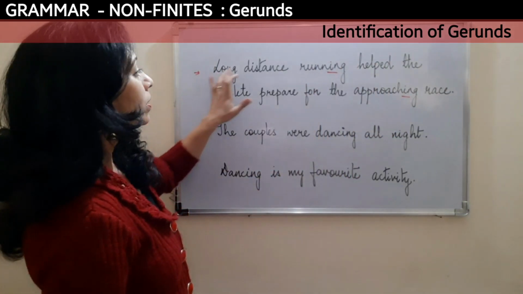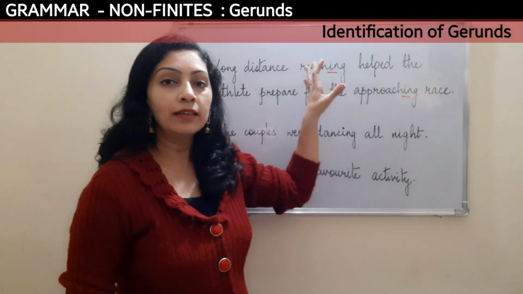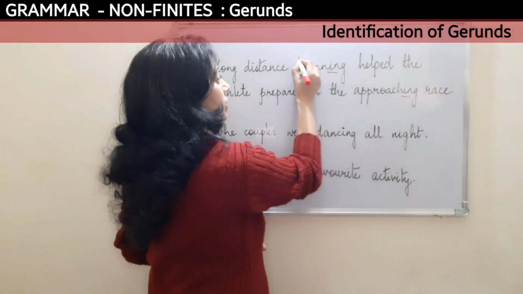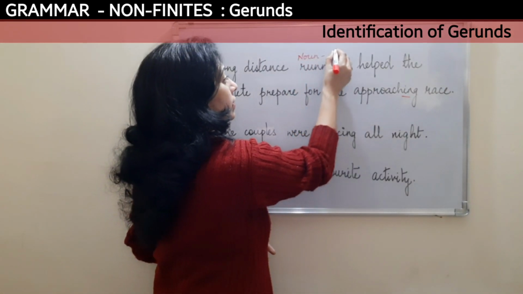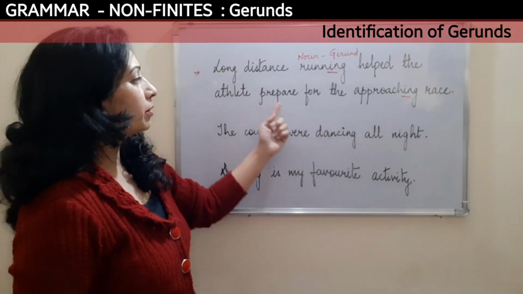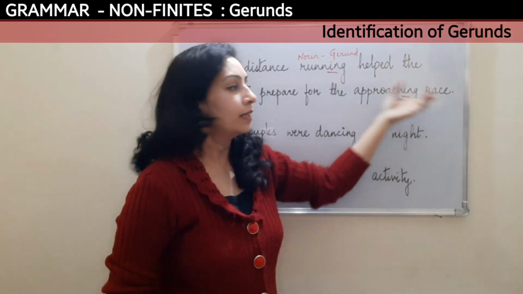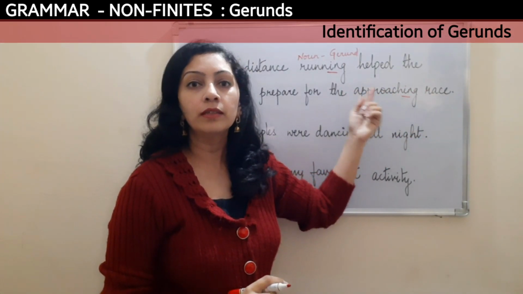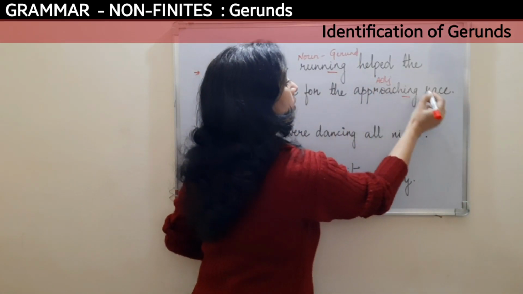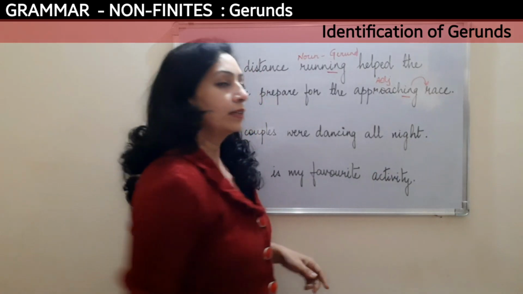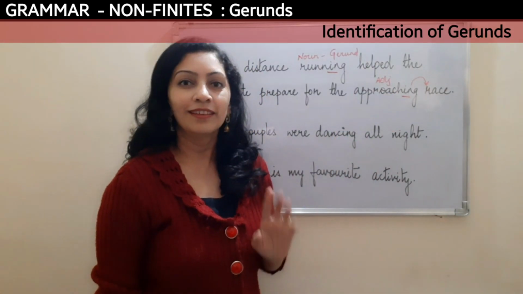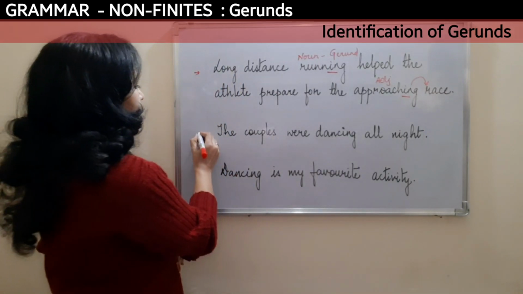Why? Because in long distance running, the word running is the name of the activity. So here, since it is used as a noun, it will be a gerund. Helped the athlete prepare for the approaching race. Now here the word approaching is not a noun, but it acts like an adjective to the noun race. So in this case, the word approaching is not a gerund. Keep this in mind.